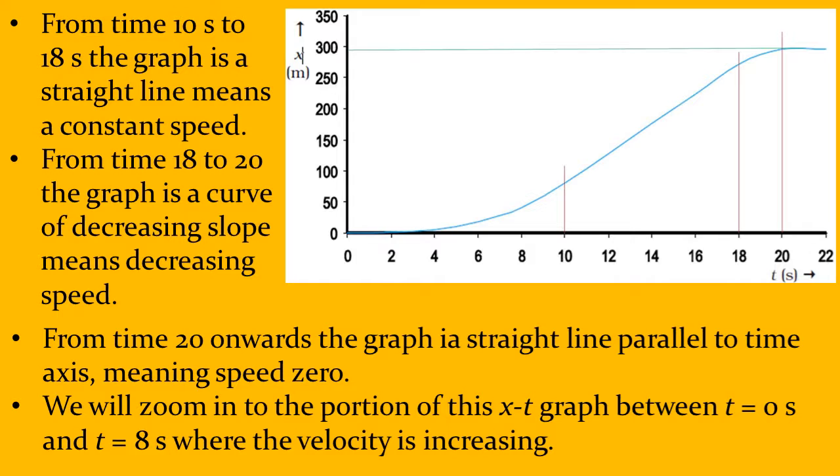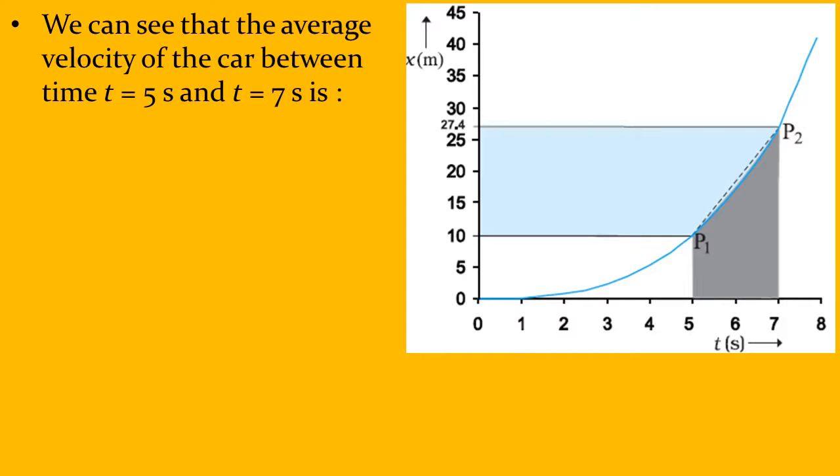Now, we will zoom into some portion of this graph between t equal to 0 and t equal to 8. This is a curved graph, isn't it? So we want to see more in detail what is happening here, where the velocity is increasing. Here we go. Now that same graph I have zoomed here.